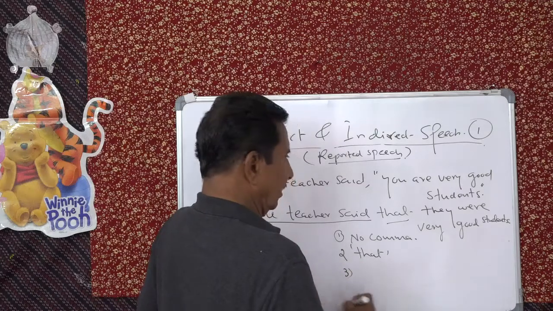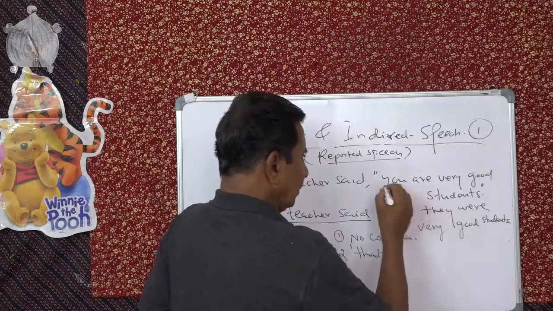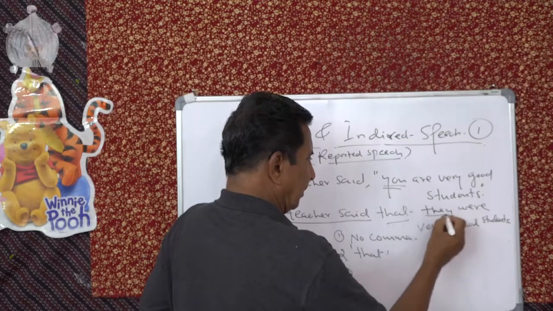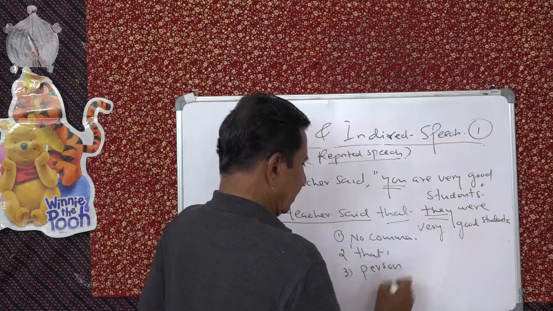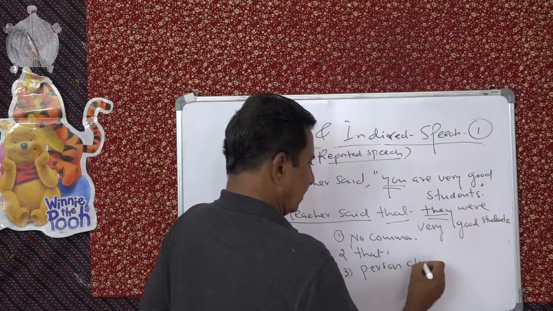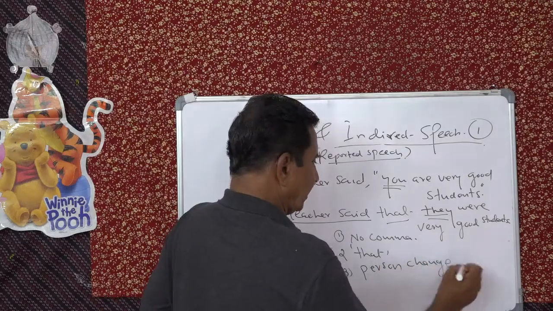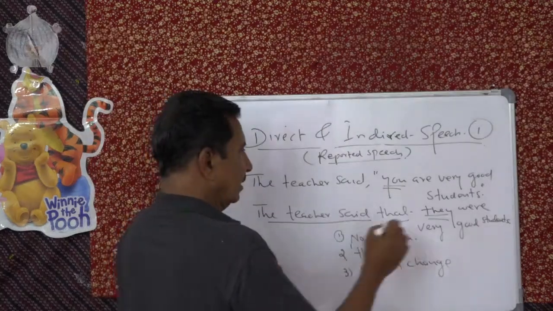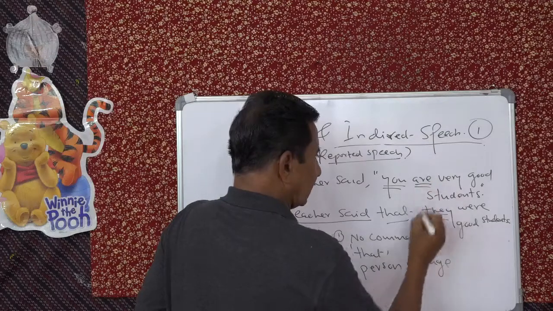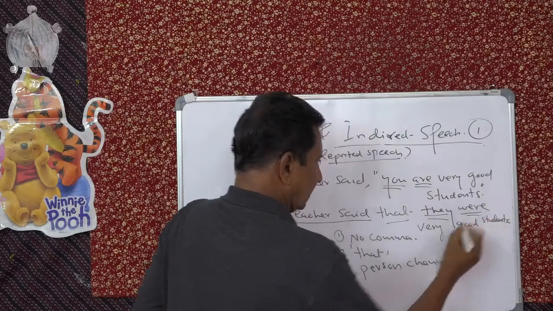Then what else? You will find you, second person. This is third person. So change in person. At the level of person there is a change. Now you can see this is present tense. This is past tense.